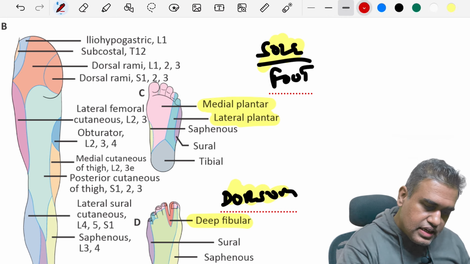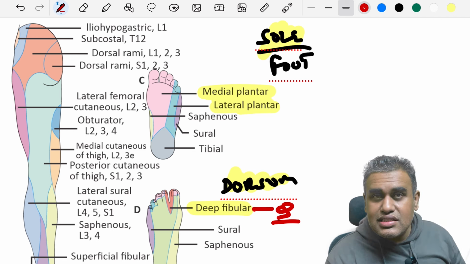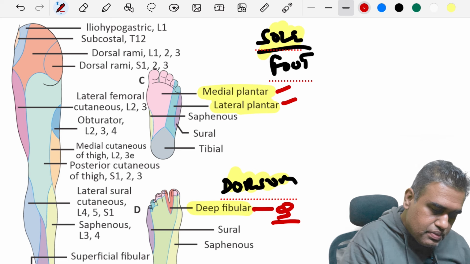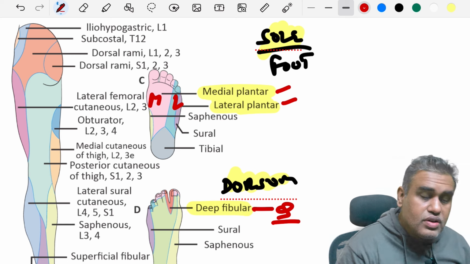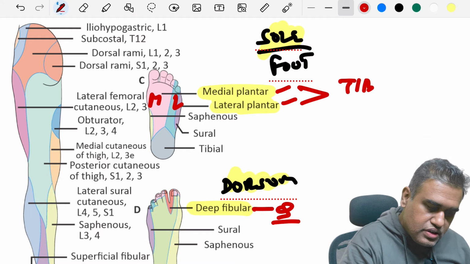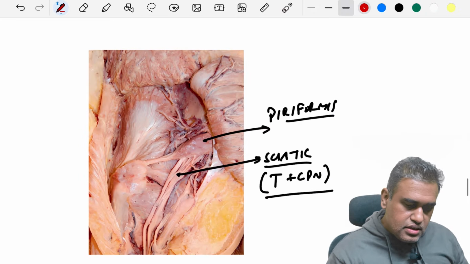Remember the common questions that have come a lot of times. The deep fibular nerve supplies sensation to the first interdigital cleft. And over here you have the medial and the lateral plantar nerves supplying the medial 2/3 and the lateral 1/3 of the sole of foot. Remember, these two are branches of which nerve? They are branches of tibial nerve. We will see more.